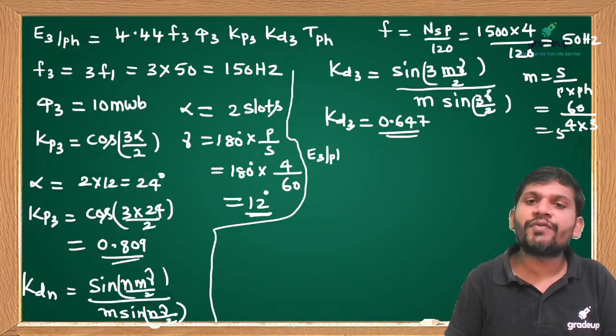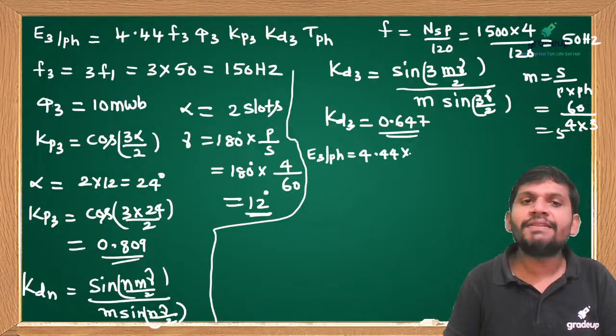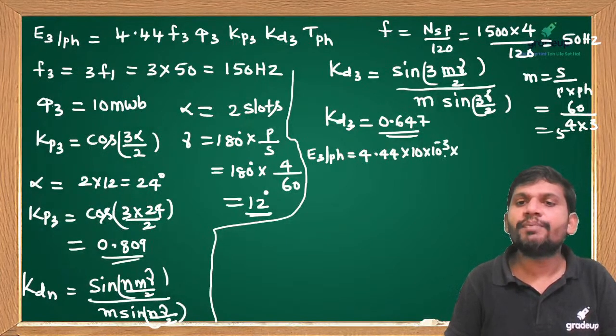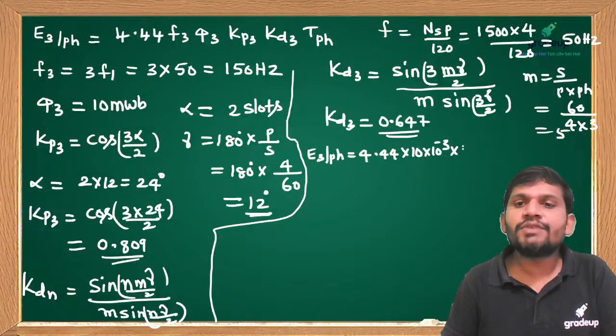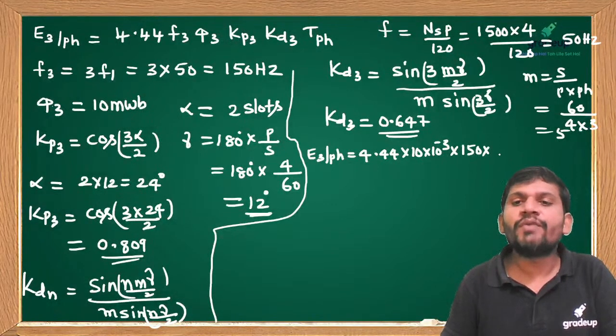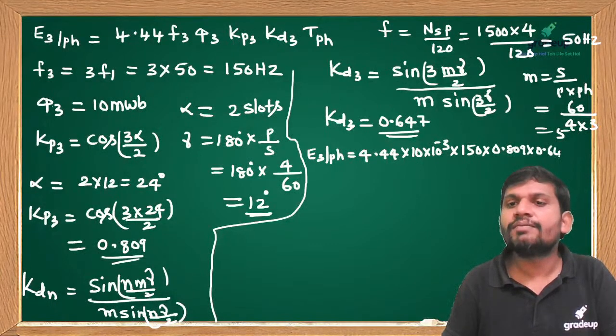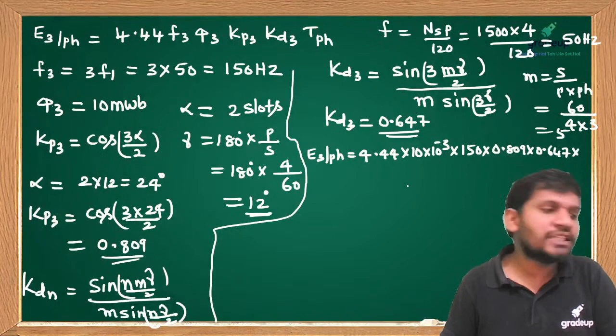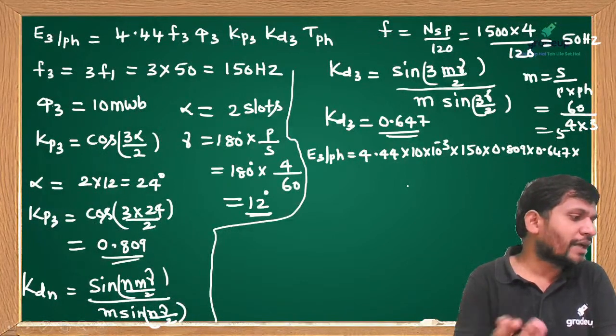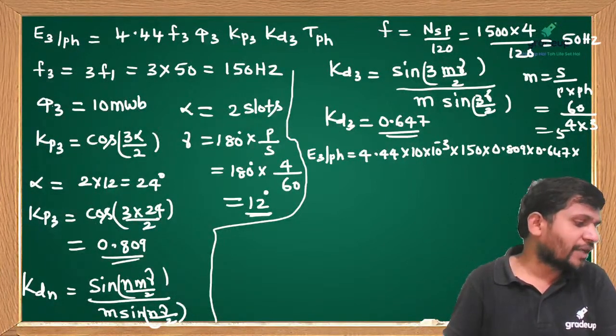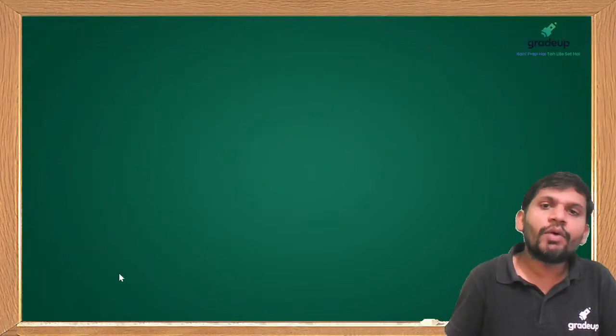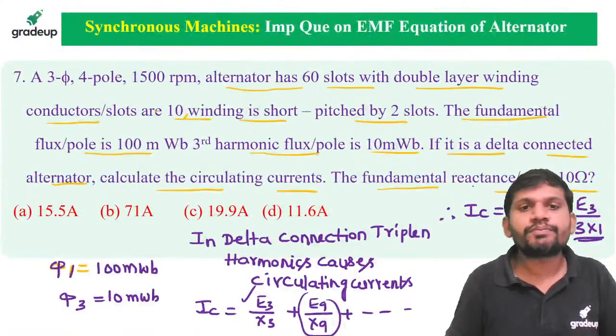E3 per phase equals 4.44, phi 3 is 10 milliwebers, 10 into 10 power minus 3, frequency is 150 hertz. Kp3 is 0.809, KD3 is 0.647. You want to substitute turns per phase, students. How many turns per phase are given? You want to calculate turns per phase.